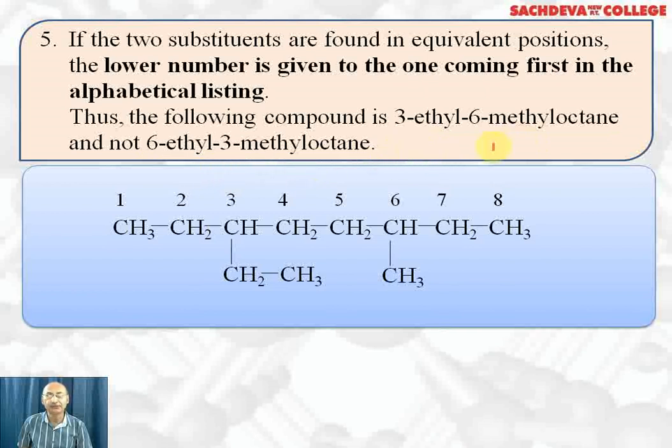So remember, we prefer alkyl groups alphabetically if they are equidistant. And if they are not equidistant, then the lowest sum rule has to be followed. That is, the positions of both the alkyl groups should be lowest.